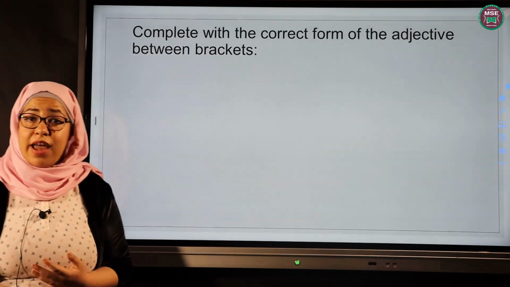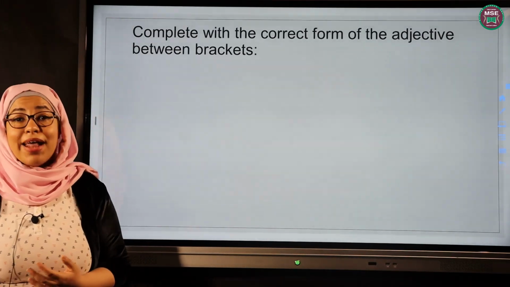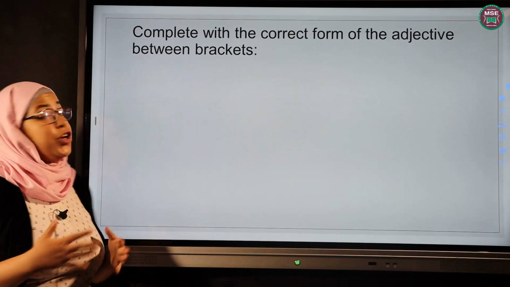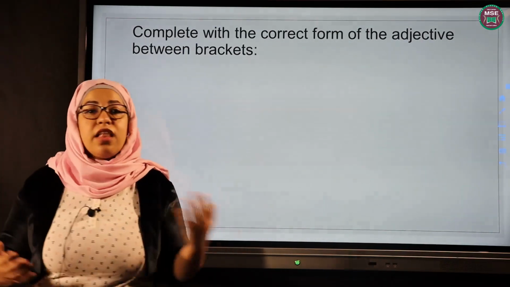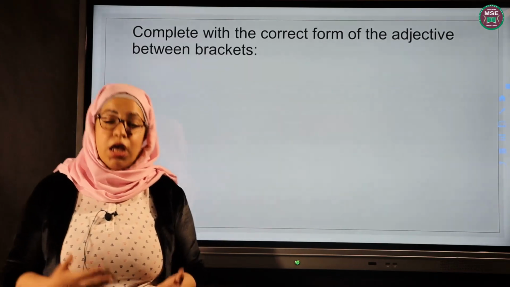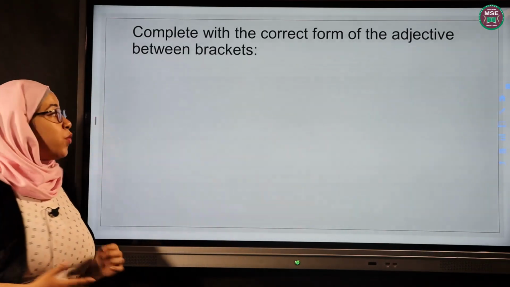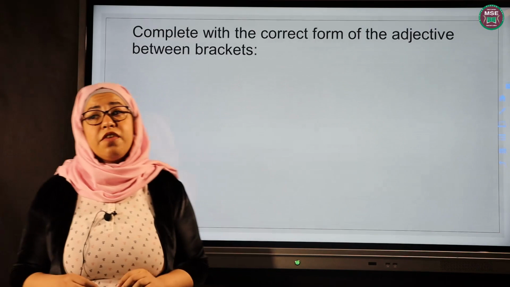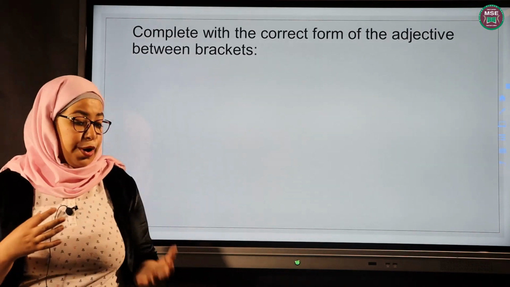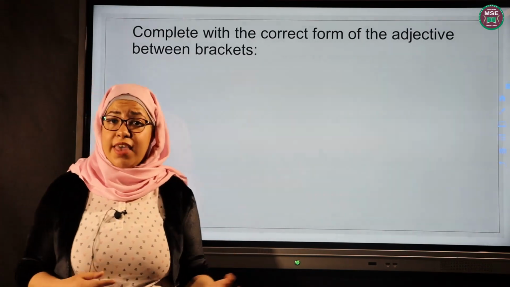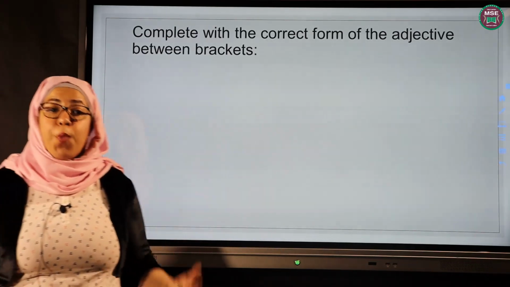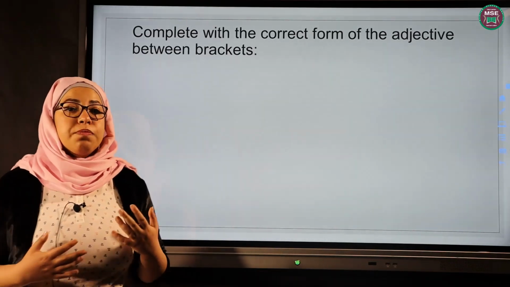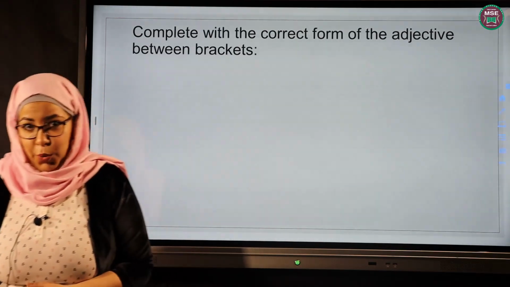The first one is comparative, and comparative is when you compare between two things, me and my sister, the cat and the dog, the car and the plane. That's comparative. The second one is superlative, and superlative is usually when you compare between one thing and all of the others, like a girl and her class, a boy and his family, a cat and all other cats in the world.